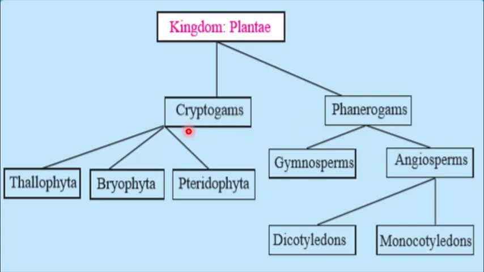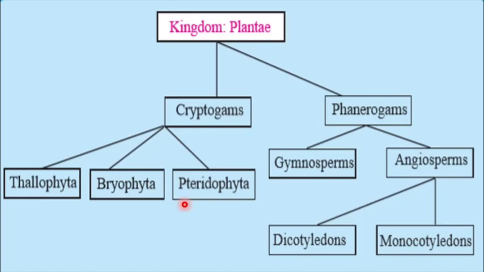Now cryptogams are the plants which do not bear seeds, that is they cannot produce seeds, and phanerogams can produce seeds. So if they cannot produce seeds, they are called cryptogams, and if they produce seeds, they are called phanerogams. Now cryptogams are again divided into three divisions, that is thallophyta, bryophyta and pteridophyta.